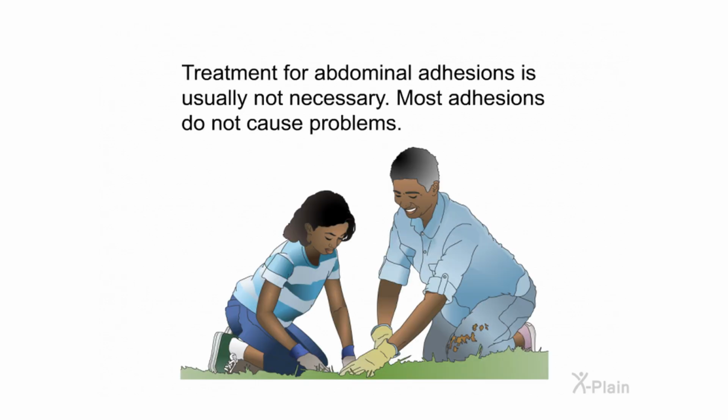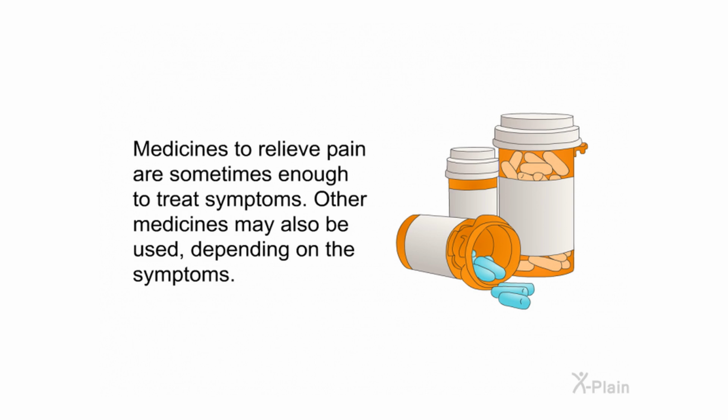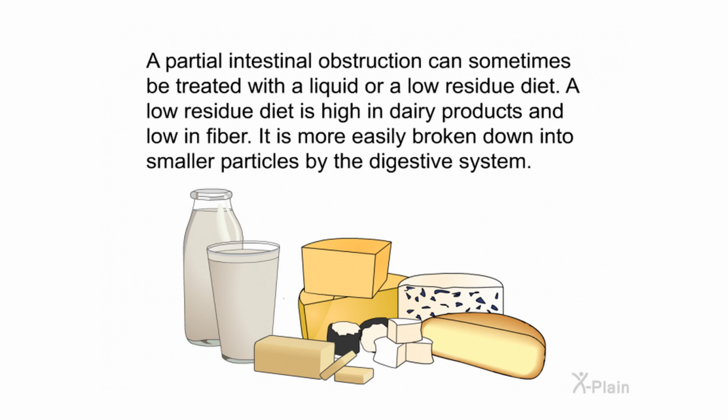Treatment. Treatment for abdominal adhesions is usually not necessary. Most adhesions do not cause problems. Medicines to relieve pain are sometimes enough to treat symptoms. Other medicines may also be used depending on the symptoms. A partial intestinal obstruction can sometimes be treated with a liquid or a low-residue diet. A low-residue diet is high in dairy products and low in fiber. It is more easily broken down into smaller particles by the digestive system.